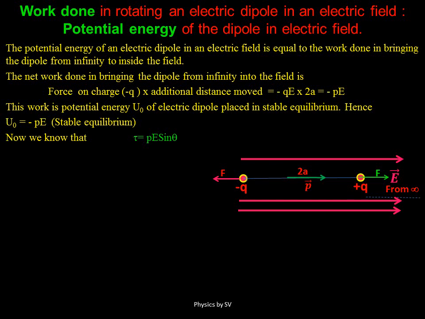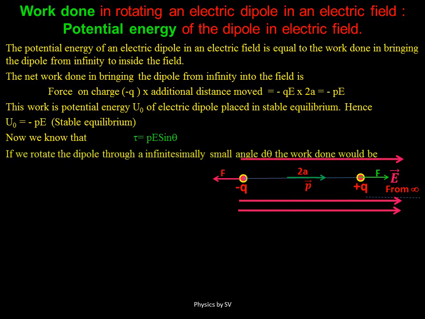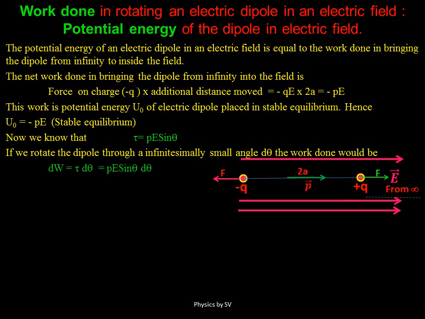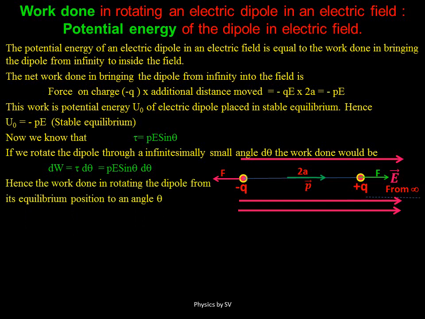So to rotate we require some torque, and torque is the product of force into perpendicular distance. So tau equals PE sin theta is already derived. Now this whole angle theta will be divided into small angles, infinitesimal small angles d theta, and work done for rotating the dipole through a small angle d theta will be tau d theta, which will be PE sin theta d theta. To calculate the total work done in rotating the dipole from 0 degree to theta, we need to integrate these small works dw.